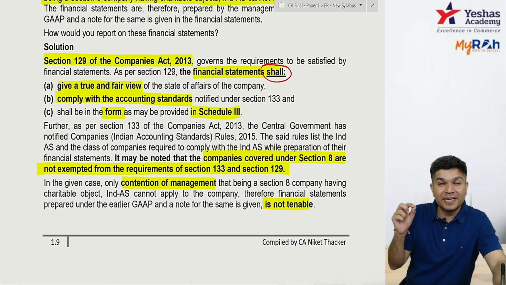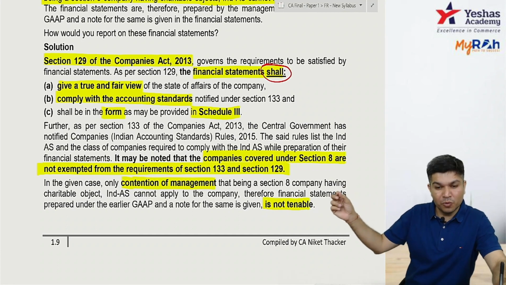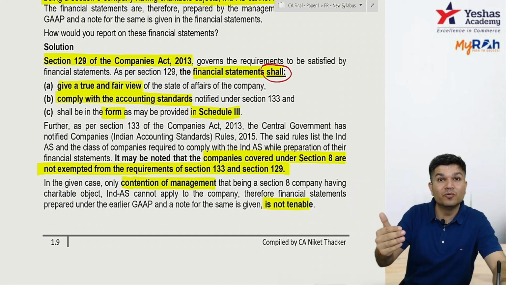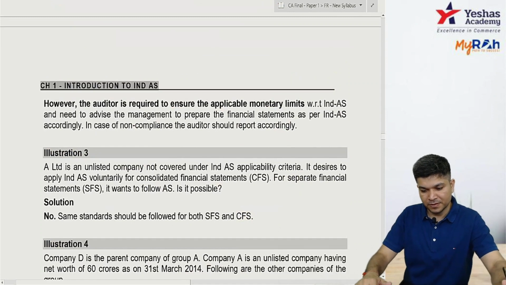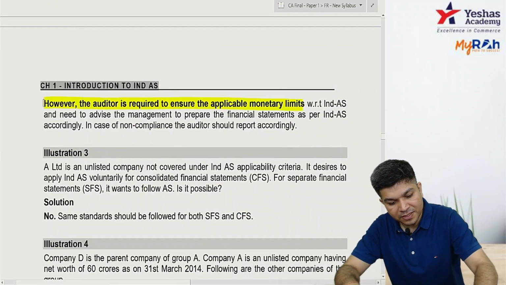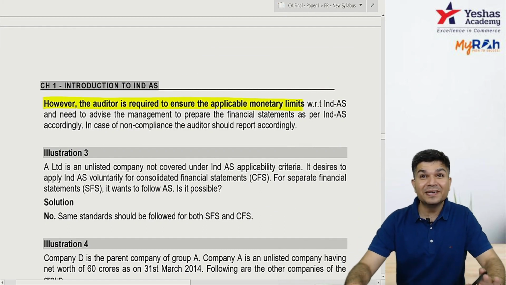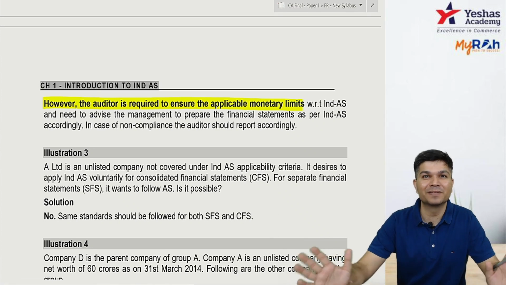So a Section 8 company, if net worth is 250 crores or more, will be required to follow IND AS. The auditor needs to check the monetary limit, whether IND AS is applicable or not, and if it was applicable and not followed, then the auditor will modify his report.